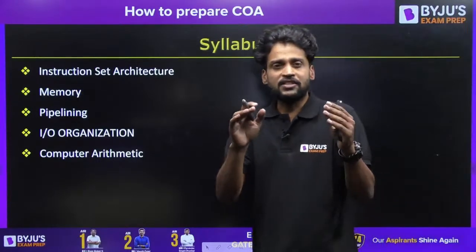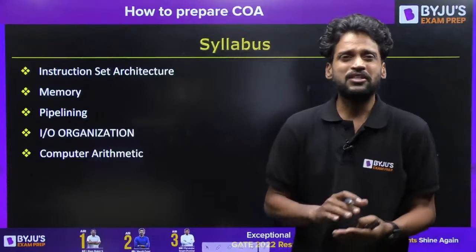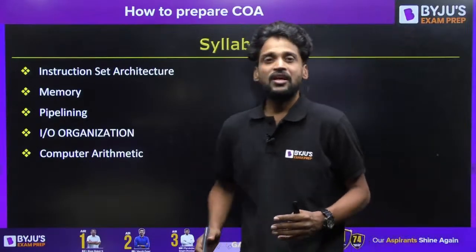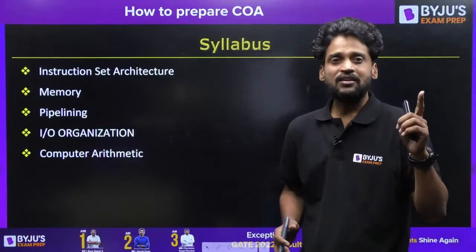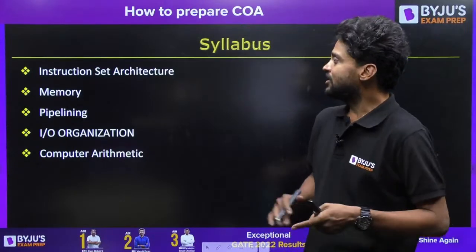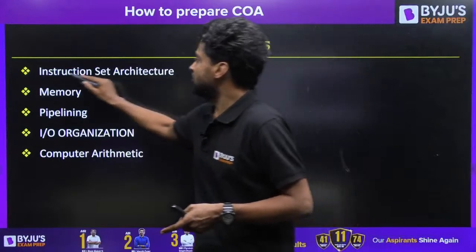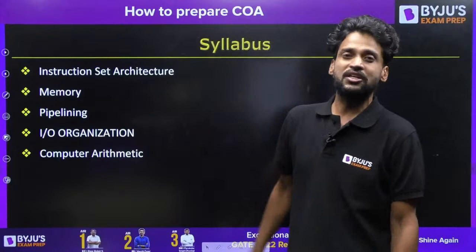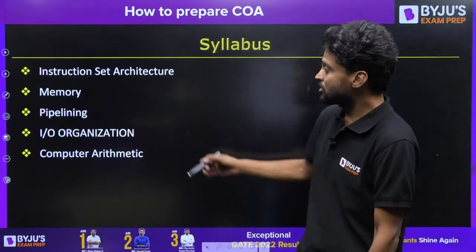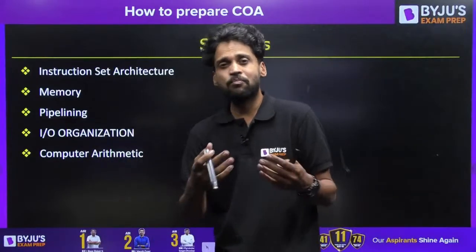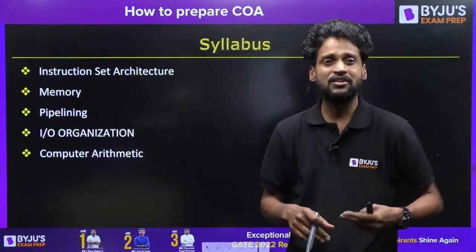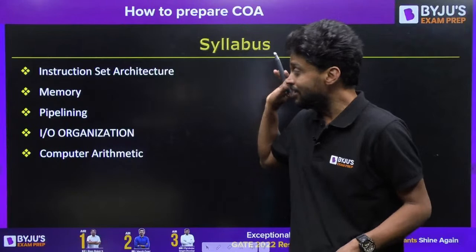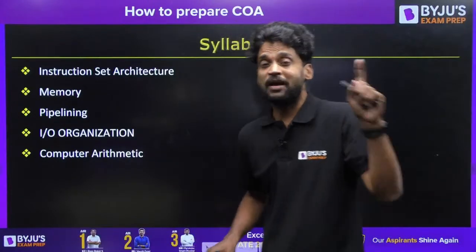The syllabus of COA has these topics. Initially, we need to start designing the CPU. The total design of the CPU will be entirely covered in instruction set architecture. After that, you need to design the memory, because memory is an important aspect of computer architecture and organization. The programs are going to be stored only in the main memory, and from the memory we are going to expect maximum questions.